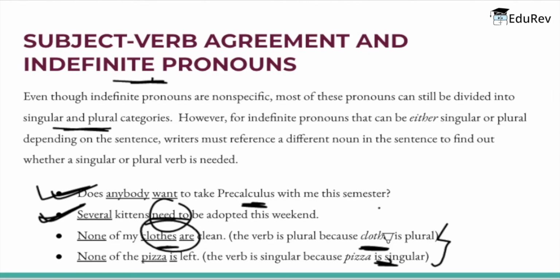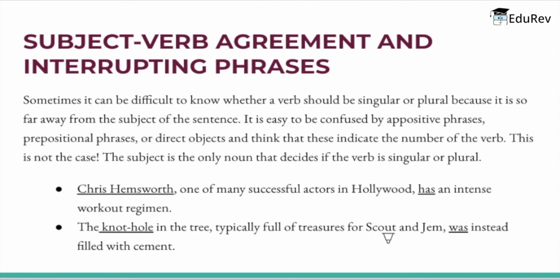Alright, let's move on to the next one. The next one is subject verb agreement with interrupting phrases, and this is going to be the last one. So, what exactly is subject verb agreement with interrupting phrases? Sometimes it can be difficult to know whether a verb should be singular or plural because it is so far away from the subject of the sentence. It is easy to be confused by appositive phrases, prepositional phrases, or direct objects and think that these indicate the number of the verb. Now, this is not the case.